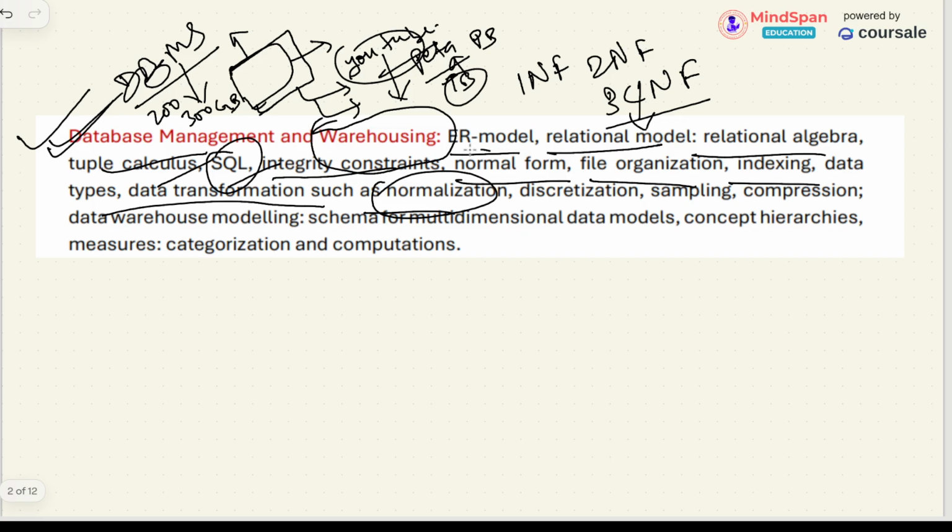So normalization. See, again another normalization. There was one normal form earlier. This normal form is different from this normalization. This is data normalization. That was relational database normal form.